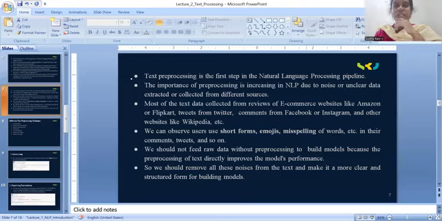People are also using many short forms nowadays. Take one example: latest articles on AI.